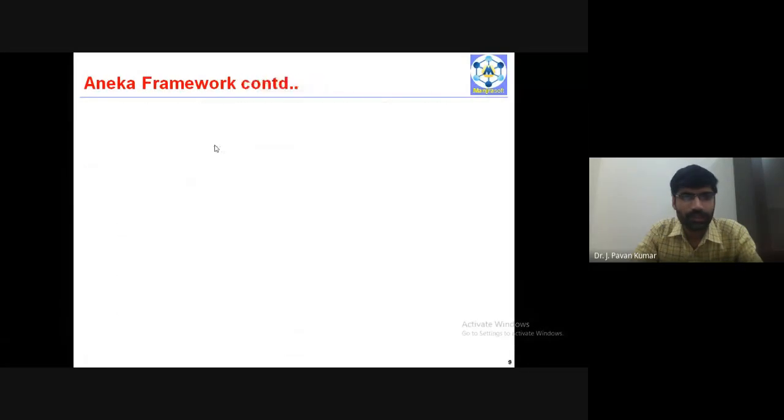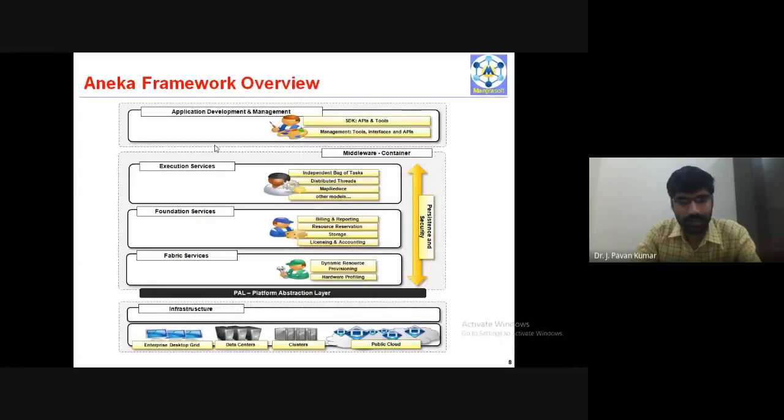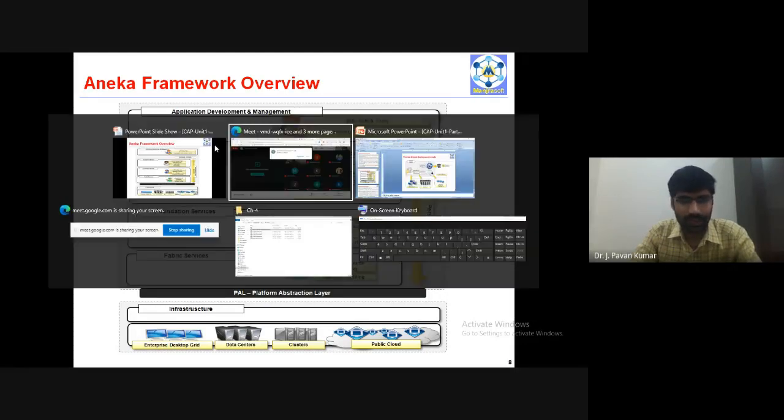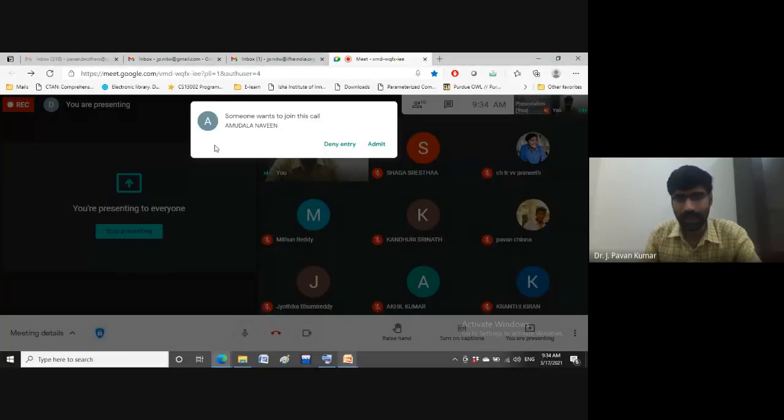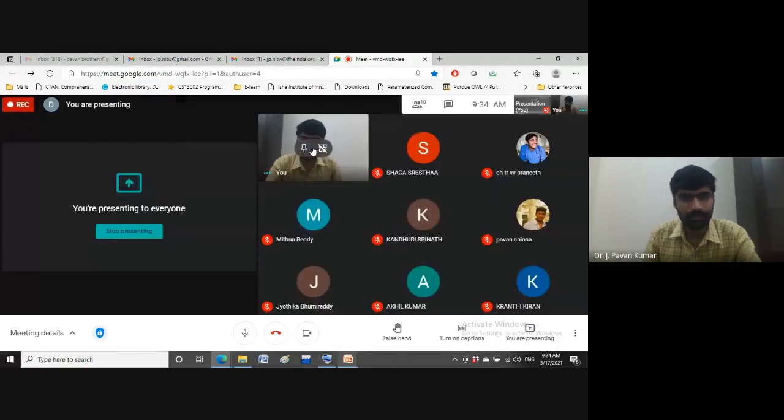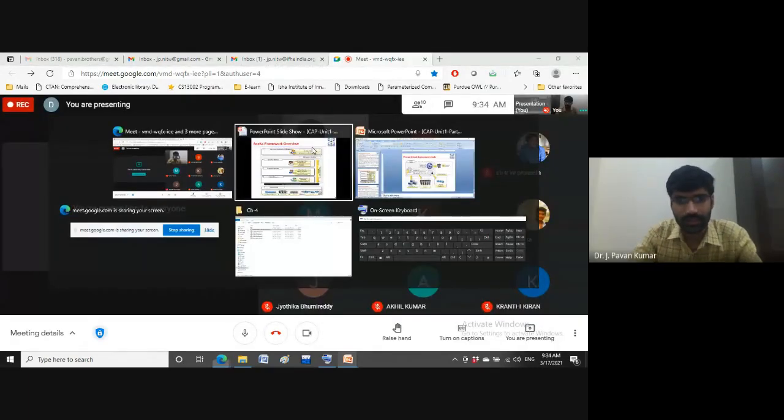Next, this is the layered model. At the bottom layer, we will have the infrastructure. On top of it, the platform abstraction layer called PAL, and on top of it, Aneka. There, several services will be offered: fabric services, foundation services, and execution or application services, and we have seen all these.